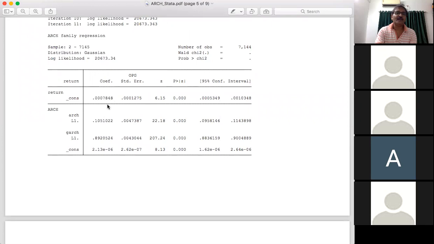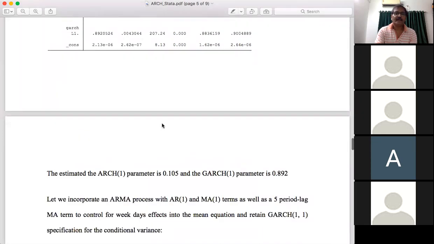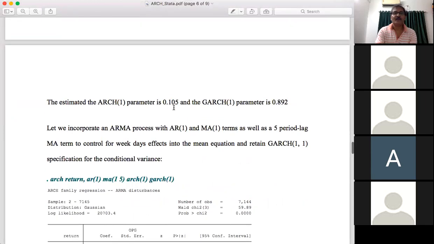This mean return contains a lot of risk, and risk is not time independent. Risk is time dependent. The time behavior of the risk is specified by the GARCH(1,1) model, and both the GARCH and ARCH effects are statistically significant in this estimation. So here the ARCH parameter we have is 0.105 and the GARCH 1 parameter we have is 0.892.